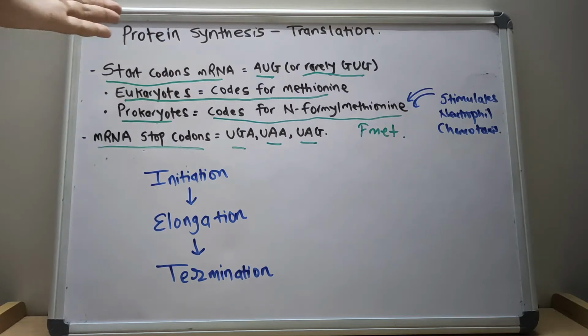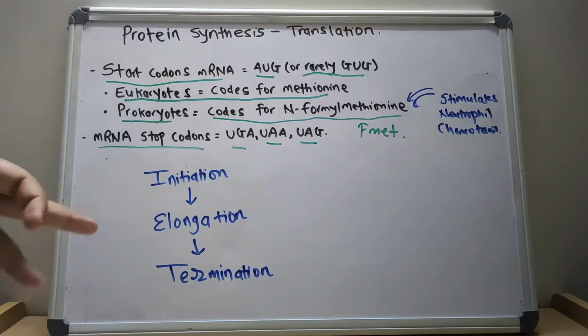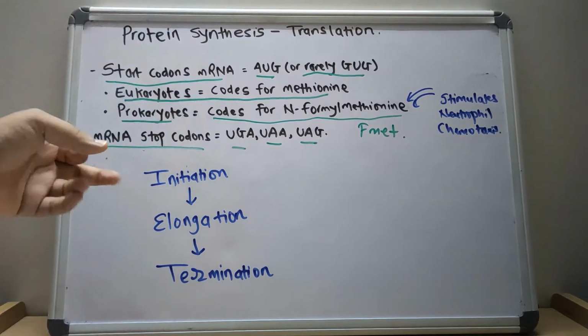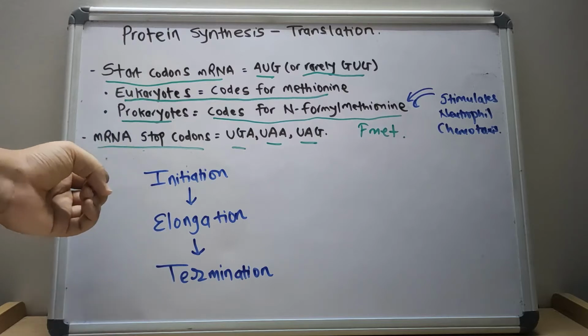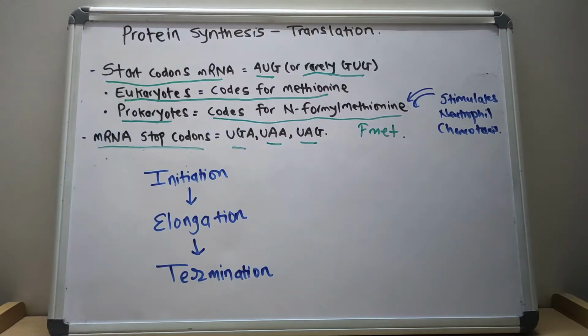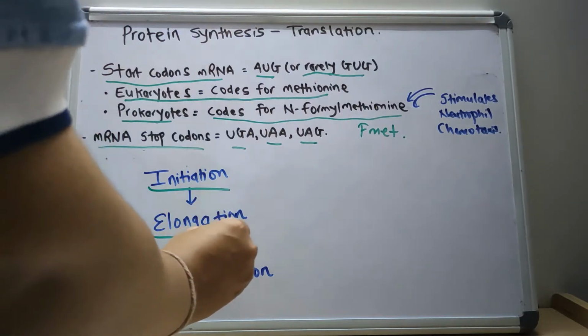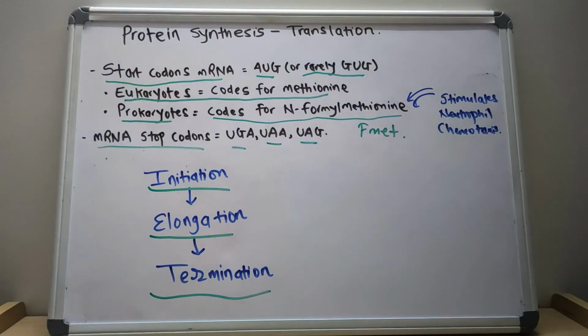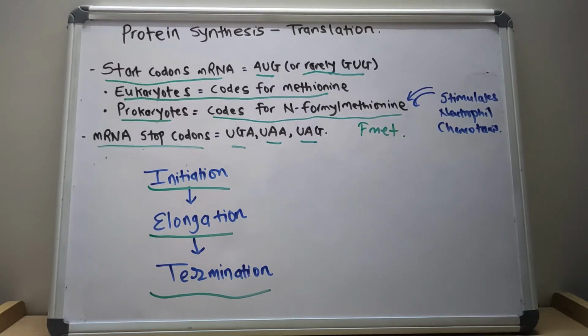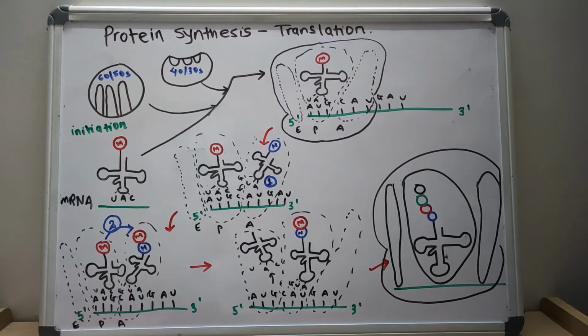After knowing the start and stop codons, protein synthesis, translation, is divided into initiation, elongation and termination. Let us discuss in detail about the initiation, elongation and termination. Now I have already told you the protein synthesis can be divided into three parts: initiation, elongation and termination.